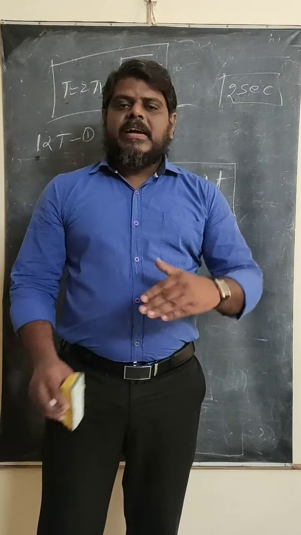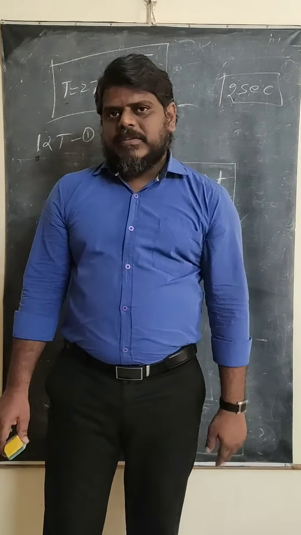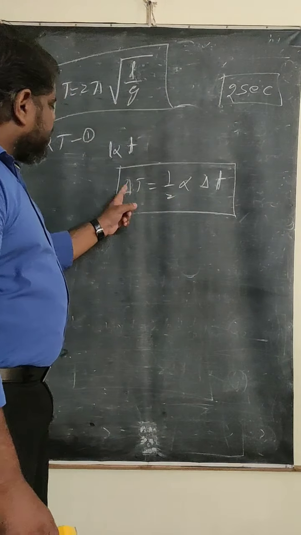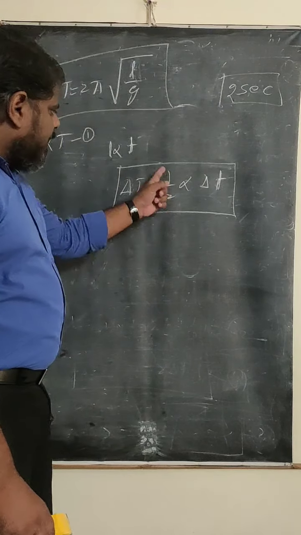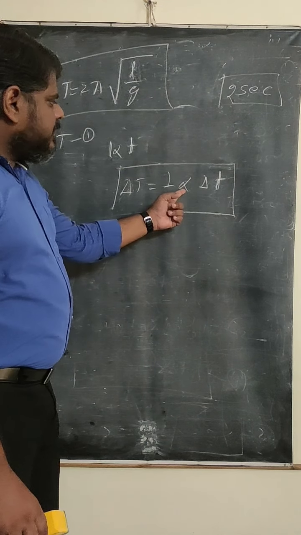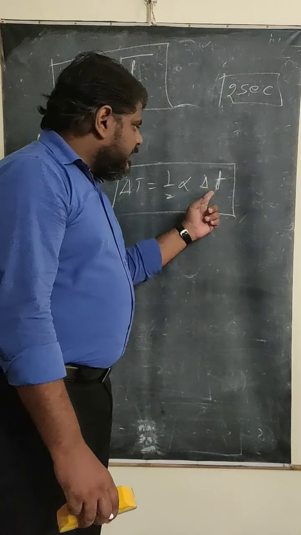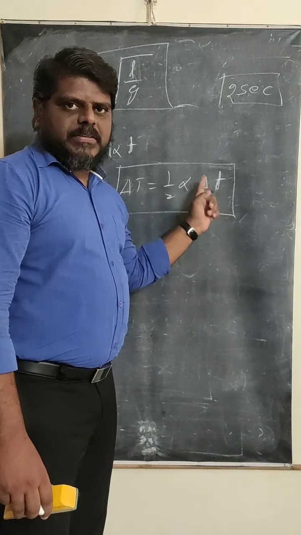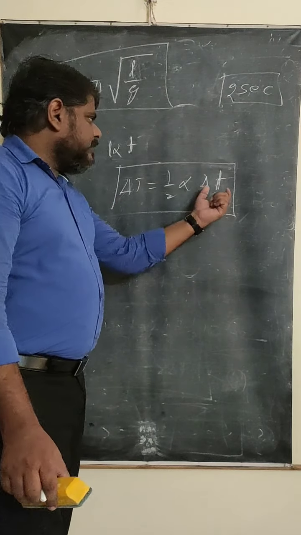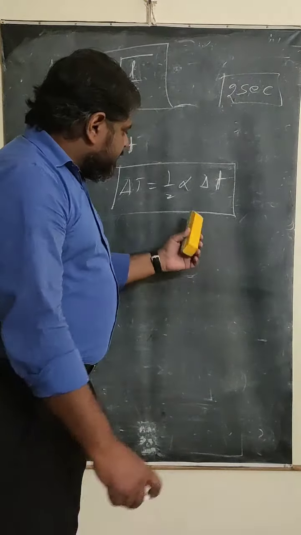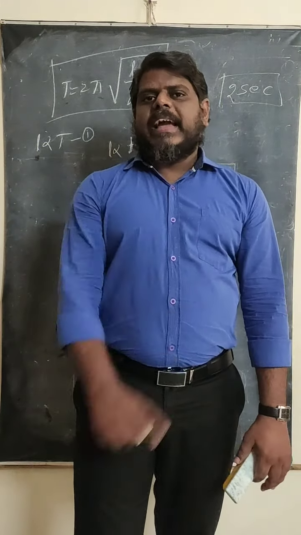Okay, don't be confused here. Temperature increases, loss of time. Temperature decreases, gain of time. So the loss or gain of time, delta T, is equal to half into alpha into delta t. Let us see the terms here. Half is a constant, and alpha represents the coefficient of linear expansion. Delta t represents change in temperature. What is delta t? Change in temperature. Don't be confused: capital T is time, small t is temperature. So this is the formula to find out how much loss or gain of time in 1 second.